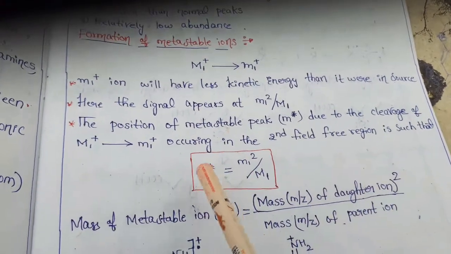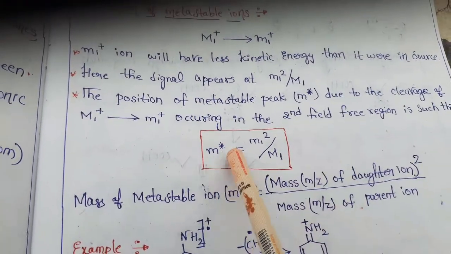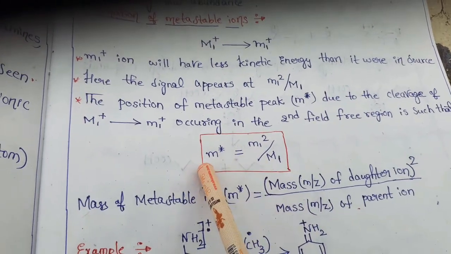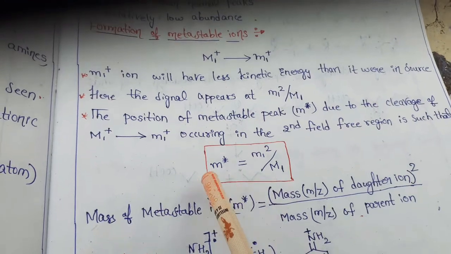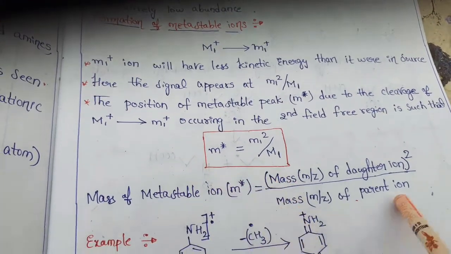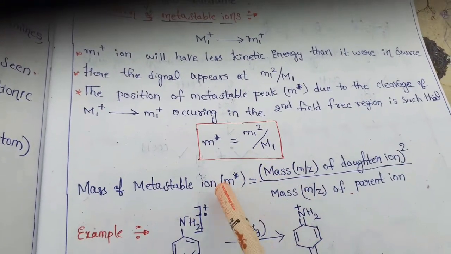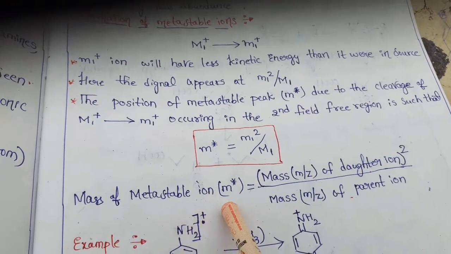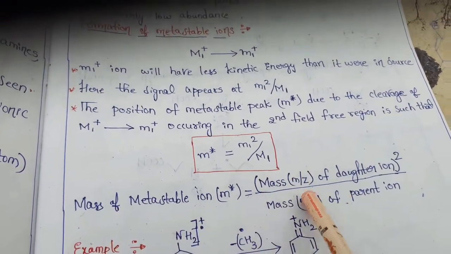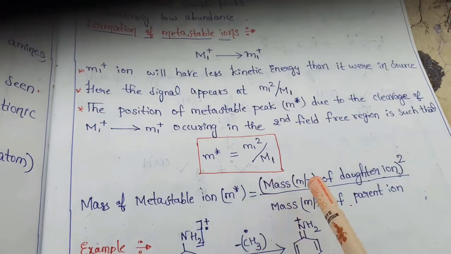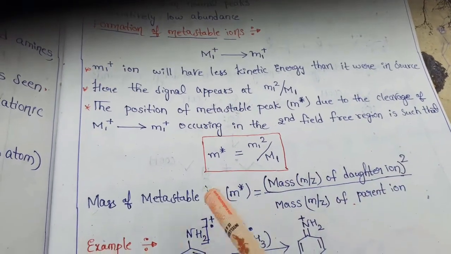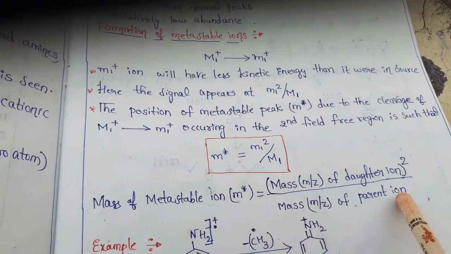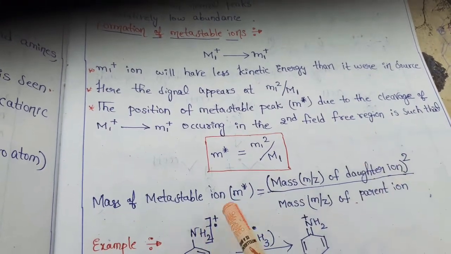We have to remember this: M star means the metastable ion. The mass of the metastable ion is equal to the square of the mass of the daughter ion divided by the mass of the parent ion. By using this we can find the mass of the metastable ion.